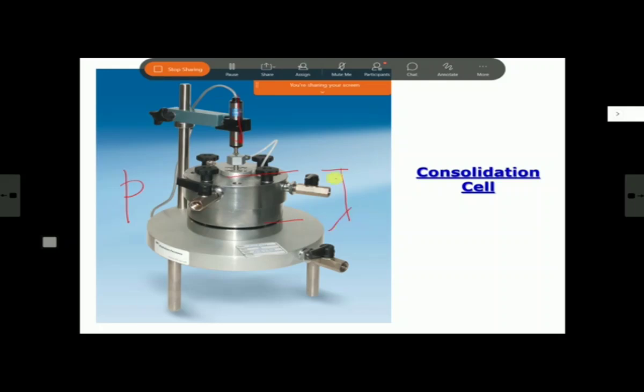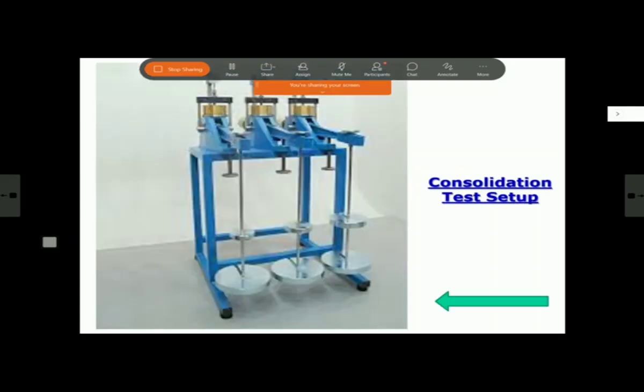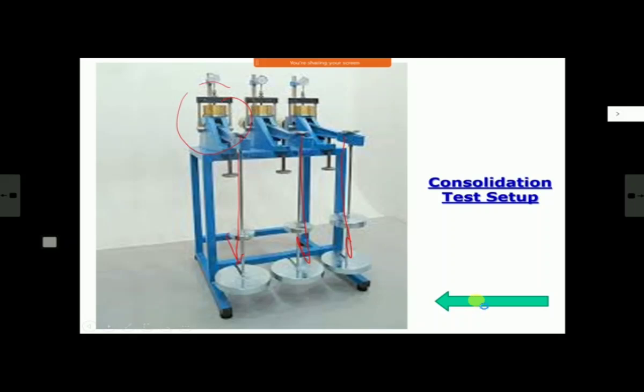And from this settlement, originally if your sample height normally is 20 mm, then with the change in height or settlement, you work out the change in void ratio, and initial void ratio you calculate. From that, you plot the void ratio versus P chart. So this is how the consolidation cell looks like, and this is how you apply the load. And sometimes you test simultaneously more than one sample also. So this is your sample. This is how you are applying the normal load on this sample, and here you measure the settlements. So this is the consolidation test setup in the lab.